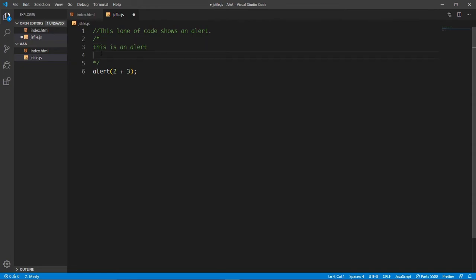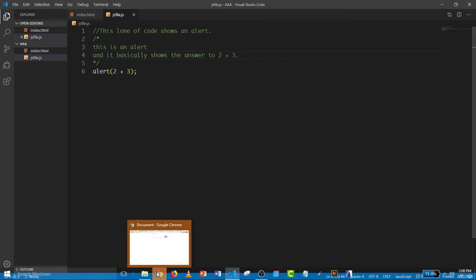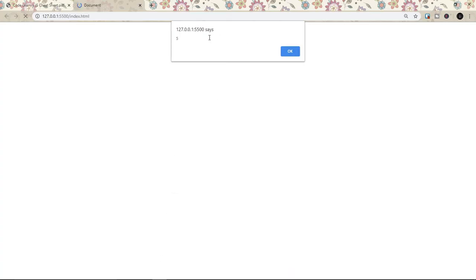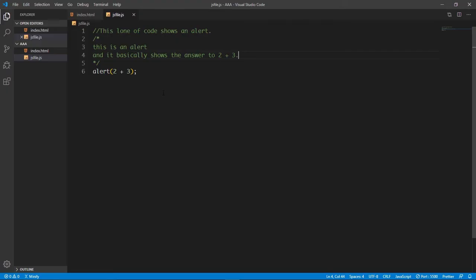We can come down here, and it basically shows the answer to 2 plus 3. So let's save all this. Now let's go back to our web browser, and we can see we got an alert of 5. And what is happening is simply that whatever we write as a comment doesn't get executed. So this is our single line comment, and this is our multi-line comment.